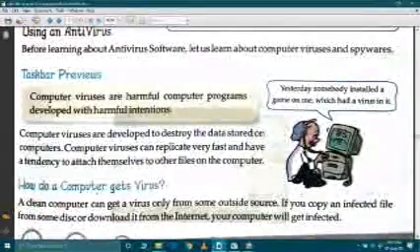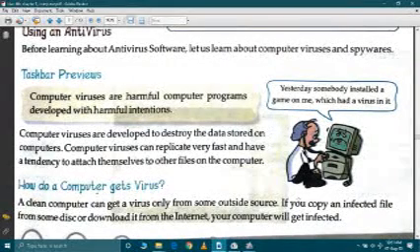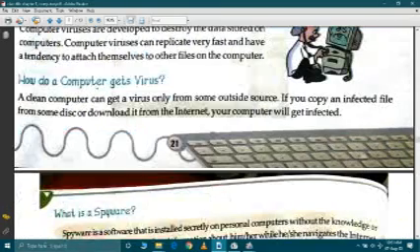Now, using an antivirus. Why do we need to use antivirus? Before learning about antivirus, we will talk about computer viruses and spywares. What are viruses? We already know about the virus. A virus is a kind of infection which comes from an outside source. If you copy an infected file, from the internet or from any USB stick such as a pen drive, it will corrupt your software or damage your data in the computer system.